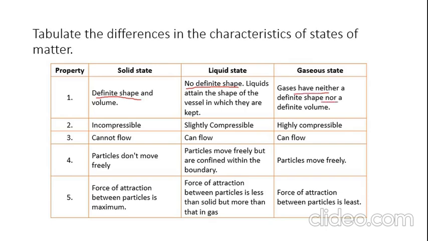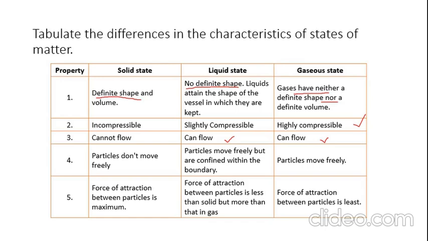And the second property is compressibility. Solid state, it is incompressible. For liquid, slightly compressible. For gaseous, highly compressible. And third property, solid cannot flow, liquid can flow, and gas also can flow. Let's see the fourth property, movement of the particle.